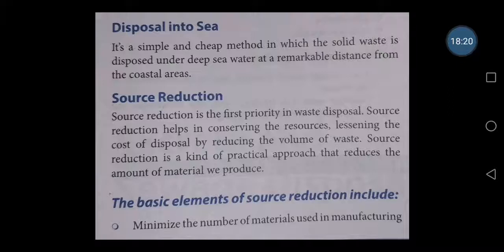Next is source reduction. It is a very good method. What do you mean by source reduction? If you reduce the primary source of waste, then of course we can reduce the amount of waste. Source reduction is the first priority in waste disposal. Source reduction helps in conserving resources, lessening the cost of disposal by reducing the volume of waste. The cost of disposal can be lessened, that means reduced, by reducing the volume of waste. So how can we practically reduce the waste?